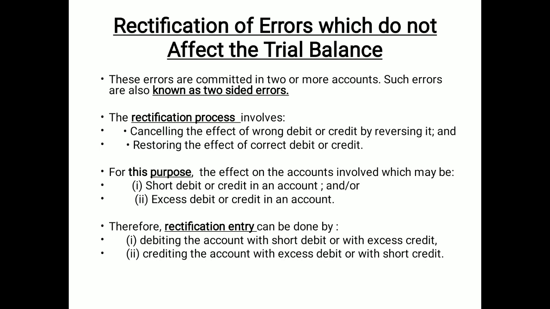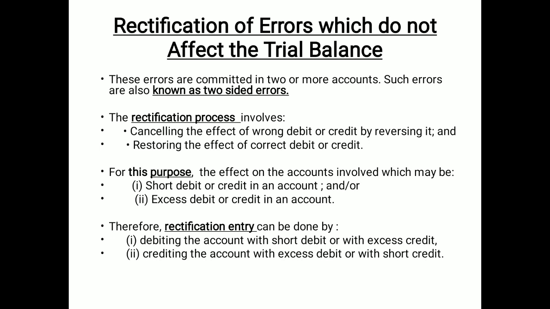Now, for this purpose, consider the effect on the accounts involved, which may be a short debit or short credit in one account, and in another an excess debit or excess credit. So first of all, you have to see which side is short and which side is more, and then accordingly the side should be reversed.